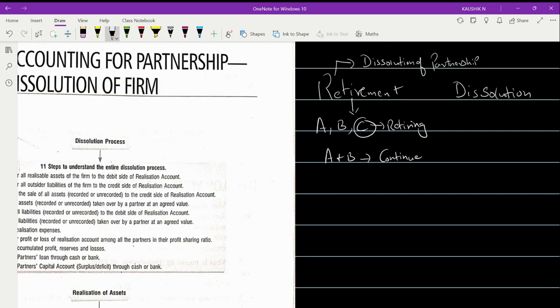It is dissolution of partnership alone, not partnership firm as a whole, because among A, B, C, the partner C is only getting out of the business; the other two are going to continue in the business. So that is the way the name is given, and retirement can also be said as dissolution of partnership.